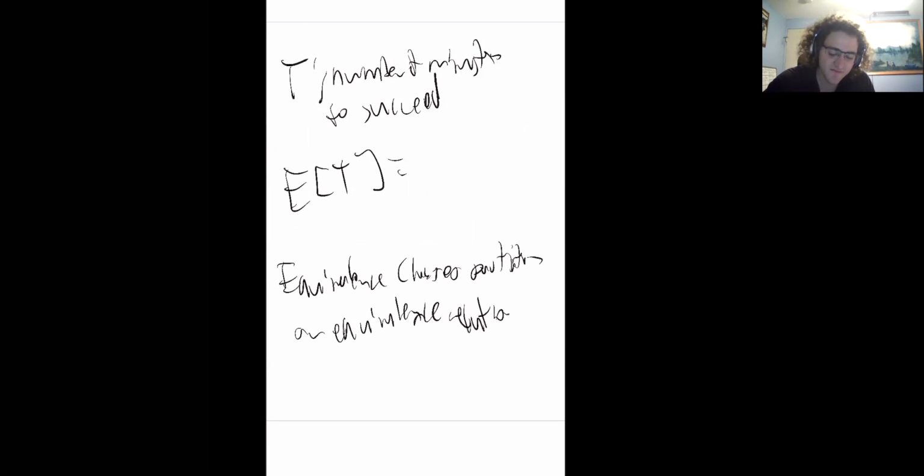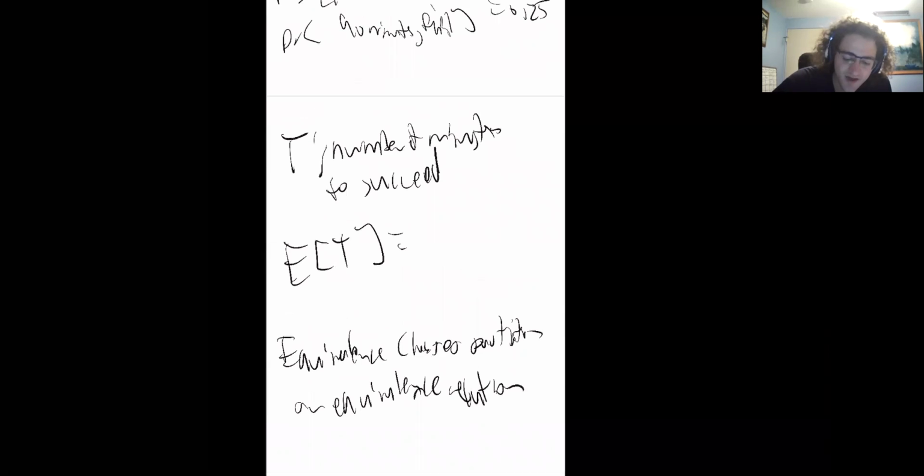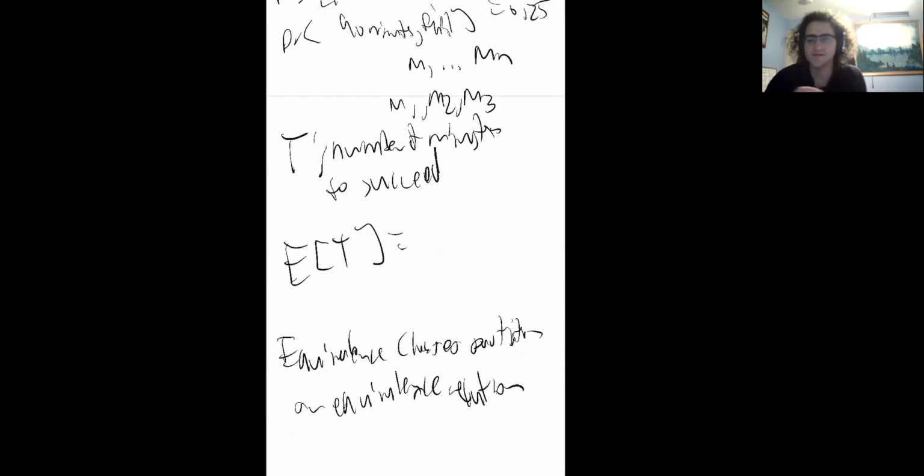We have a similar idea where we can partition the sample space, all the possible results, with maybe M1, M2, and M3, or we could have some number M1 to Mn.